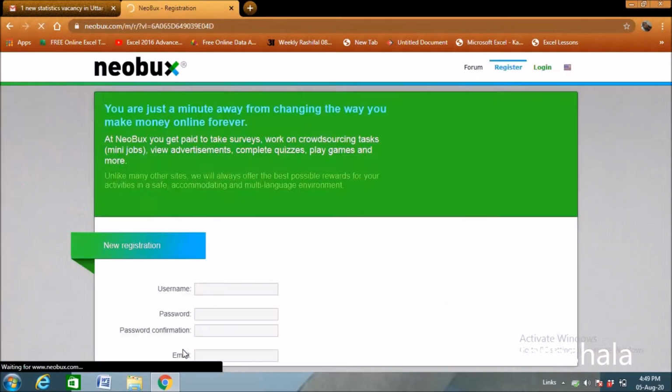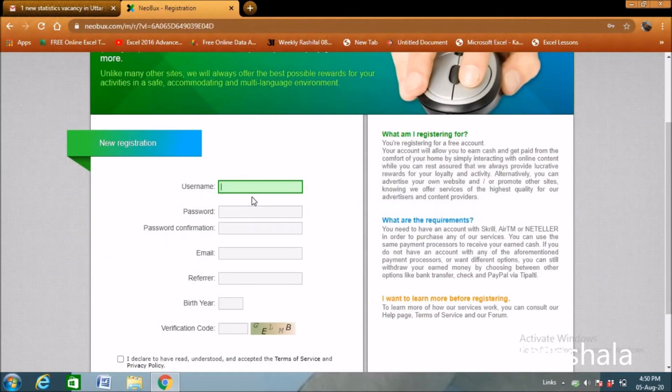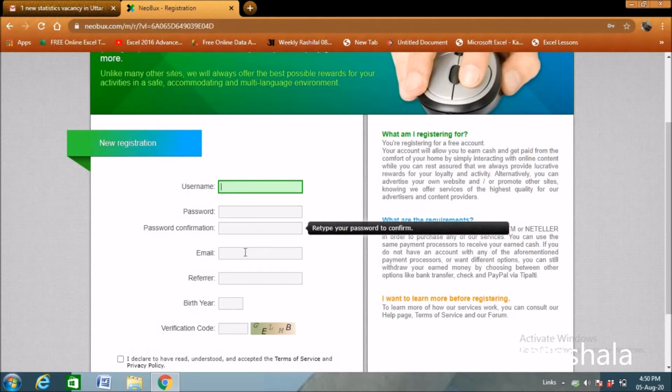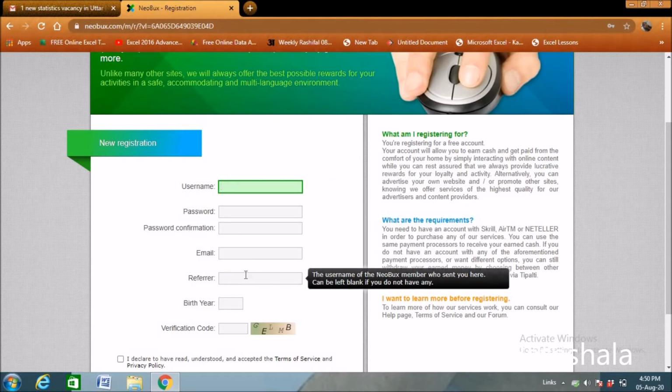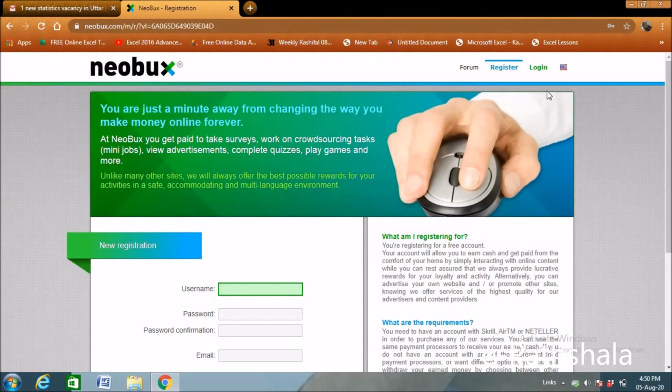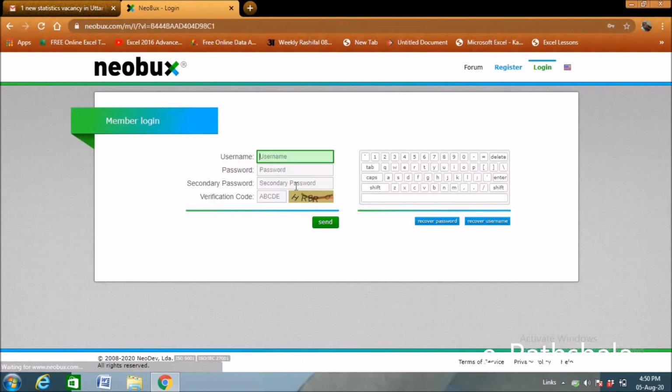Put your username, whatever you would like, your password, password confirmation, your email address, and your referrals. If you have referrals, then put the name. If you do not have referrals, you may leave it blank. Then your birth year, and the verification code, you need to type it here, click these two, and then continue. Okay, as I already have my account, I am going to log in.